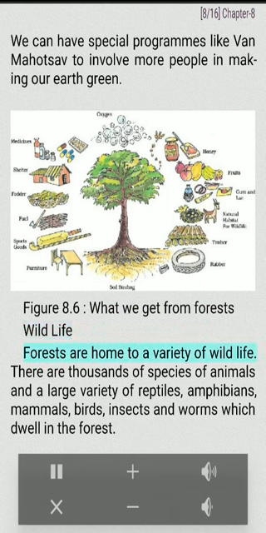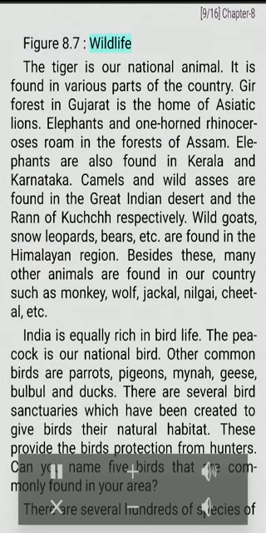Wildlife. Forests are home to a variety of wildlife. There are thousands of species of animals and a large variety of reptiles, amphibians, mammals, birds, insects and worms which dwell in the forest. Figure 8.7. Wildlife. The tiger is our national animal. It is found in various parts of the country.